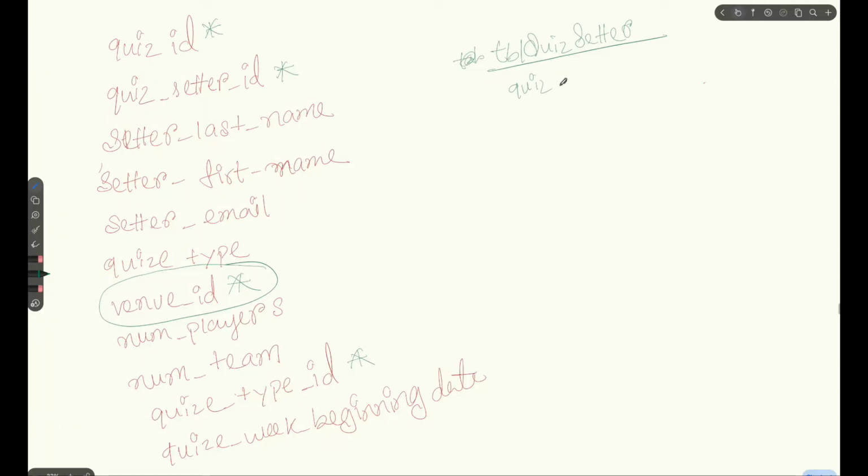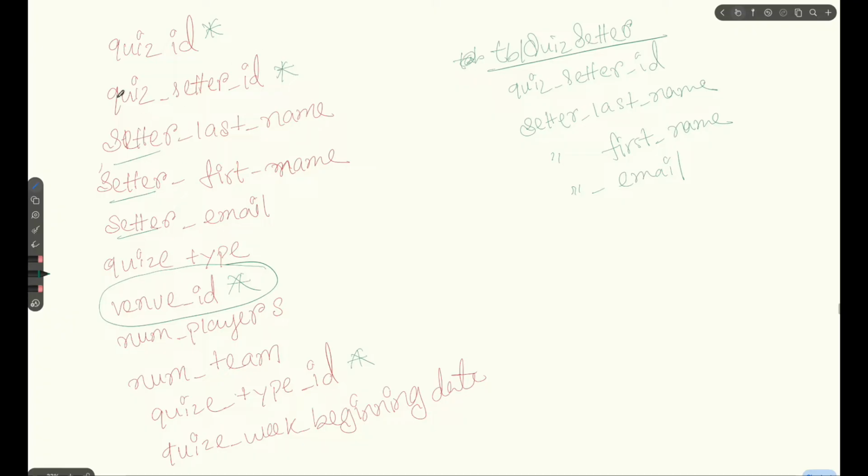Then, because it is the setter, we will add all the setter fields here: setter last name, setter first name, and then setter email, right?